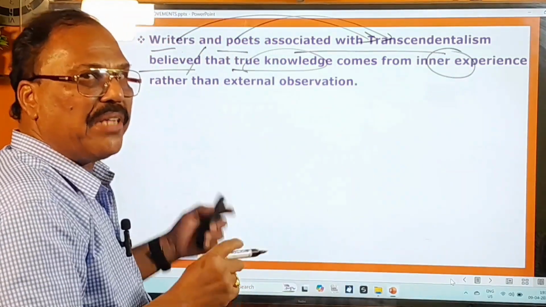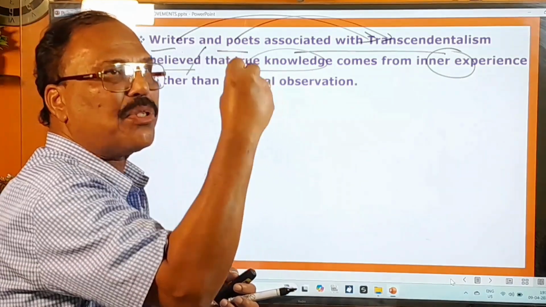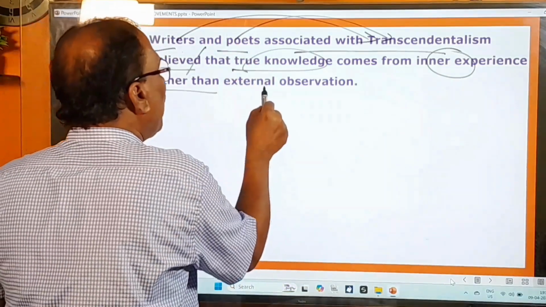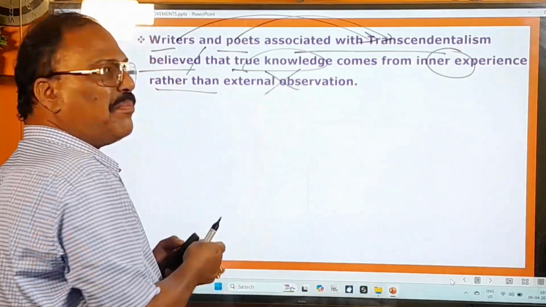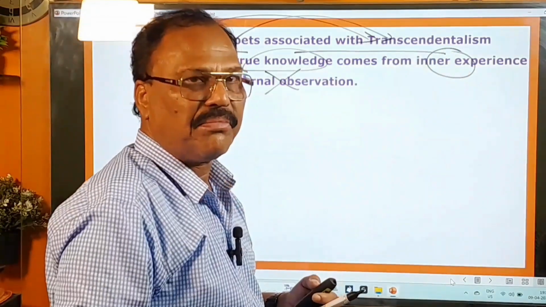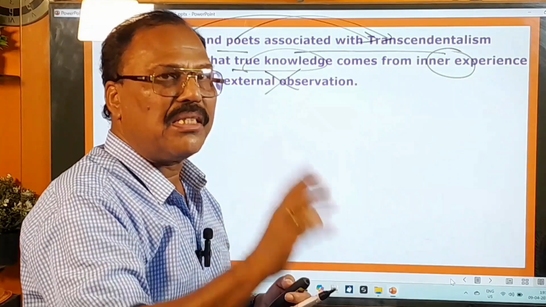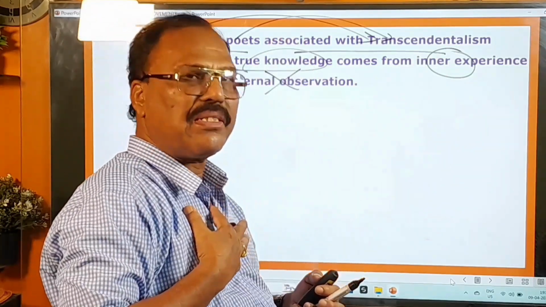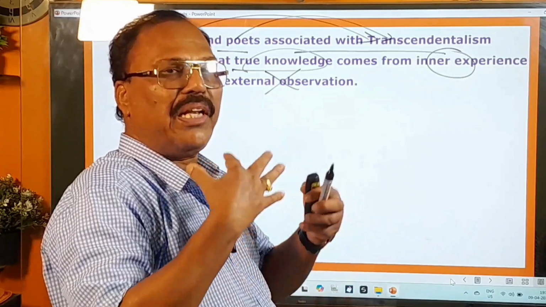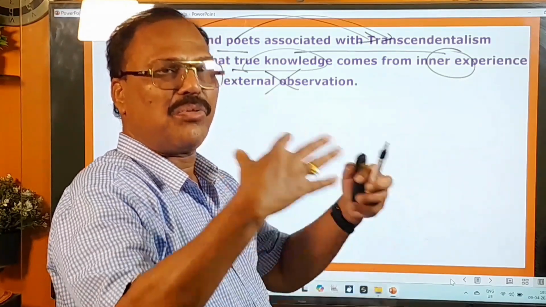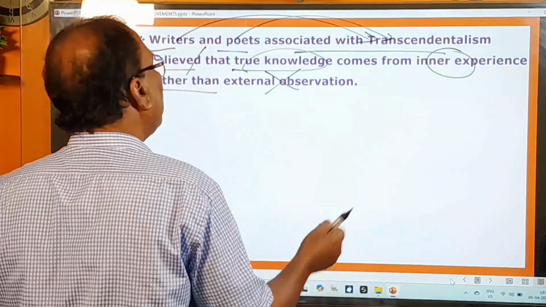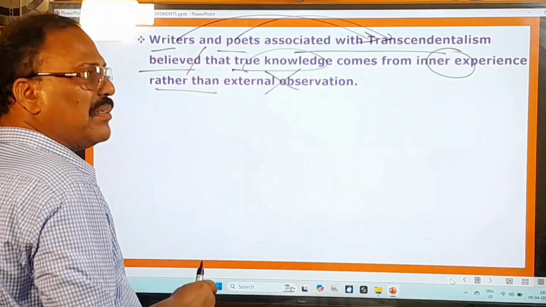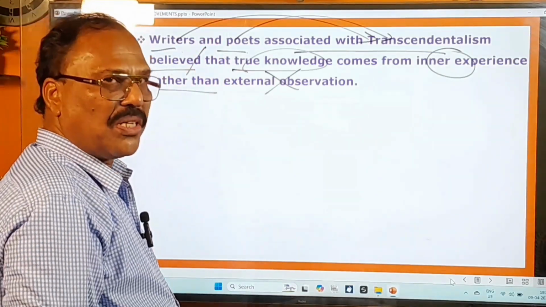They believed that true knowledge comes only from inner experience, rather than from external observation. That means not from outside. True knowledge doesn't come from outside, but only from inner experiences, inner feelings, thoughts and actions and so on. That is what they believed very strongly. This is yet another important feature of this transcendental movement.